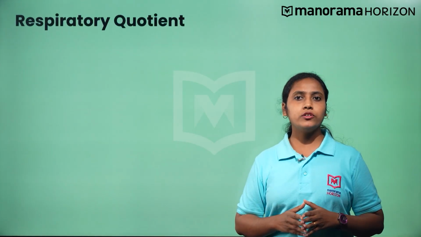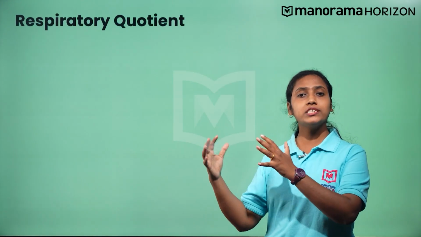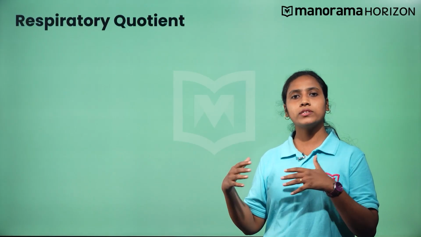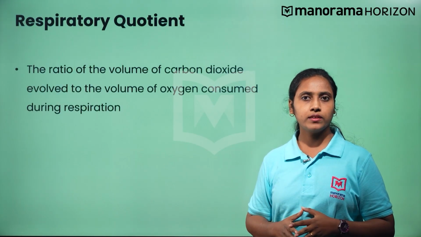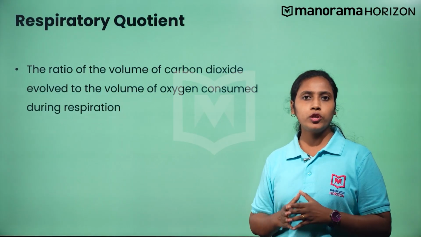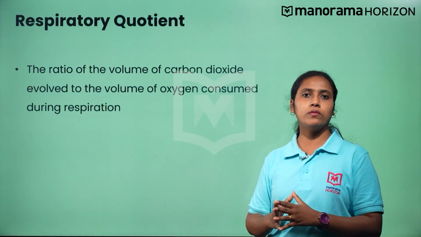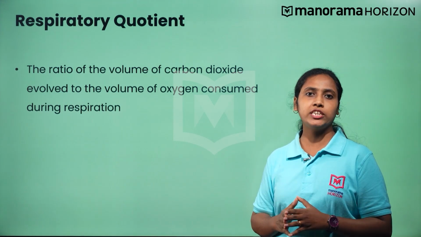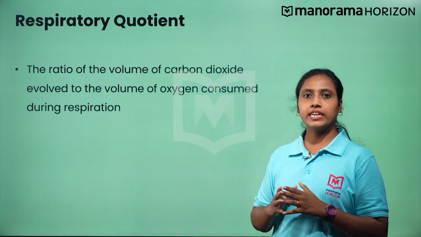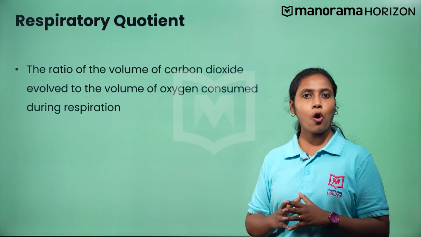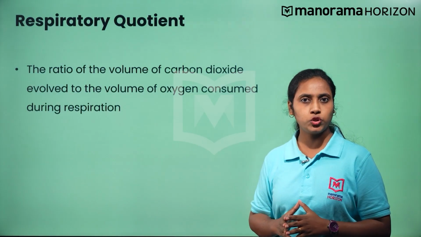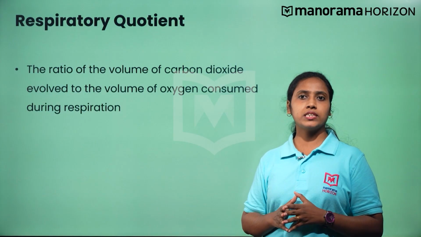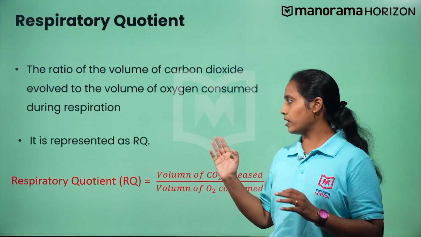We know that during respiration, oxygen is consumed and carbon dioxide is released. The ratio of the volume of carbon dioxide evolved to the volume of oxygen consumed during respiration is known as respiratory quotient or respiratory ratio. And this is represented as RQ.